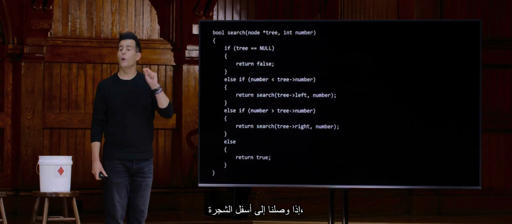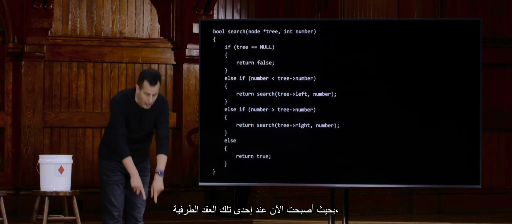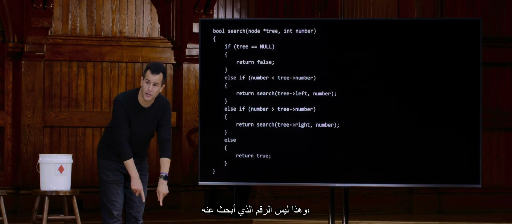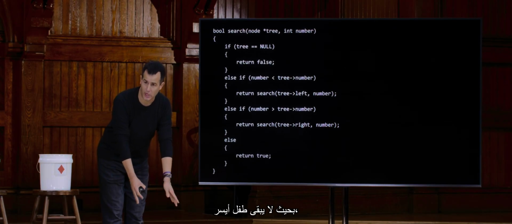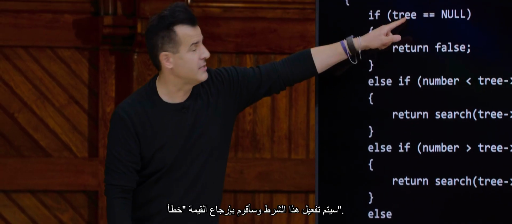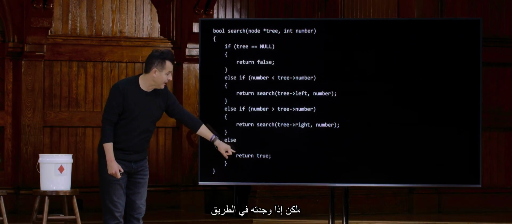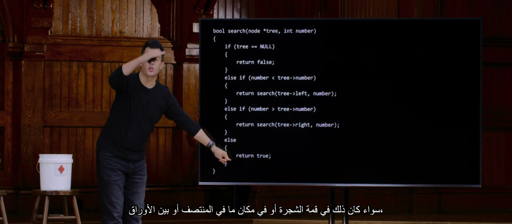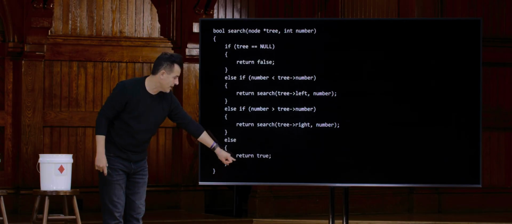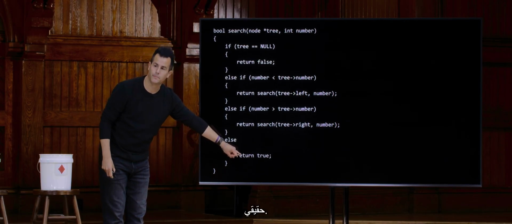So if we get all the way to the bottom of the tree, such that now I'm at one of those leaf nodes, and that's not the number I'm looking for, such that there's no left child left, no right child left, this conditional is going to kick in, and I'm going to return false. But if I find it along the way, whether it's at the top of the tree or somewhere in the middle or among the leaves, I will eventually return true.